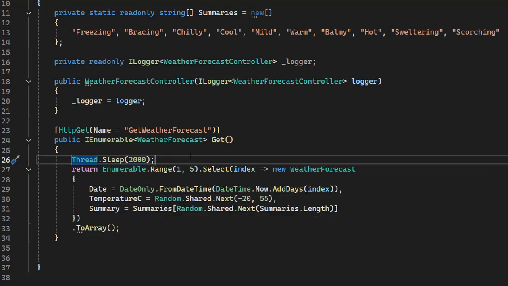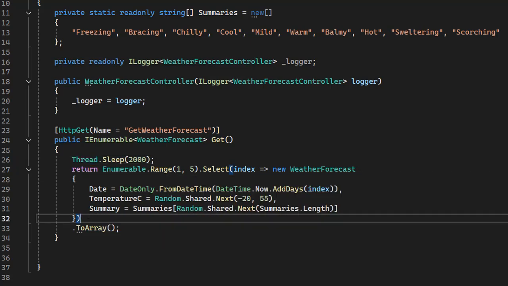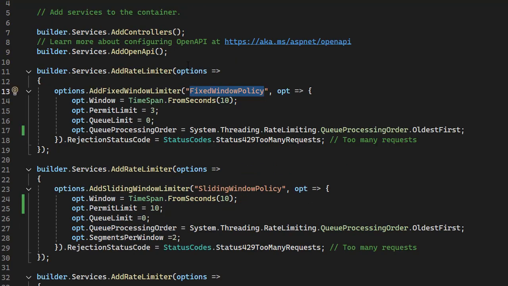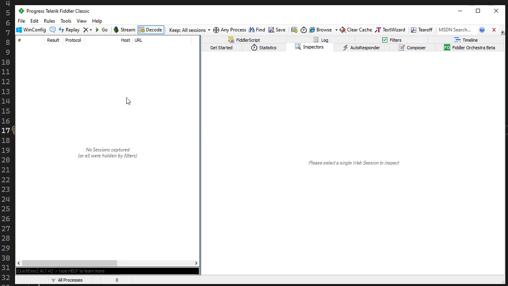So it feels like it waits for 2 seconds and then completes the request, like we get data from some process. It will help us with a better testing experience. So I started the API, and for testing we have to use Telerik classic Fiddler. I have installed the classic Fiddler.